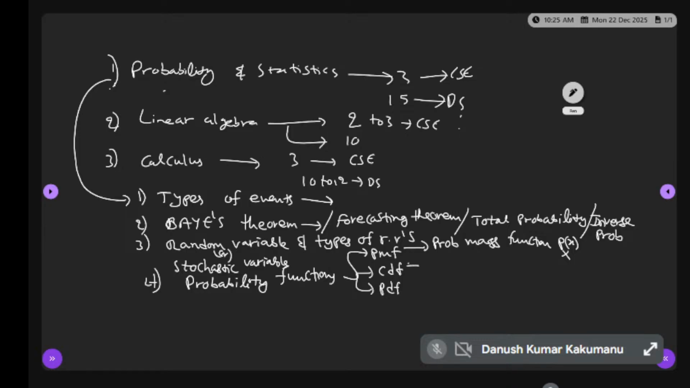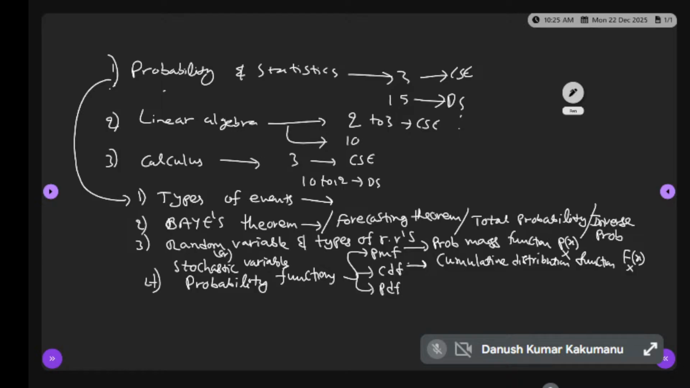What is CDF? CDF stands for cumulative distribution function. Very good. It is represented as capital F of X. CDF is represented as capital F of X.